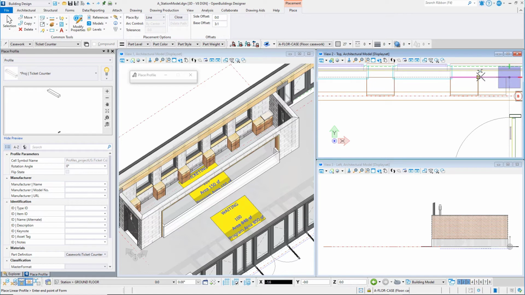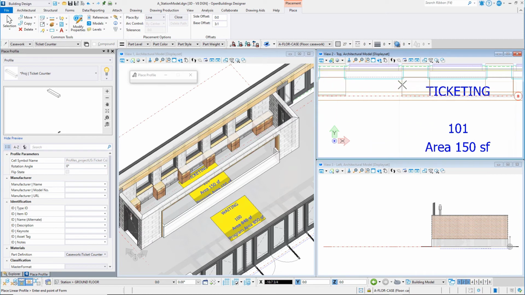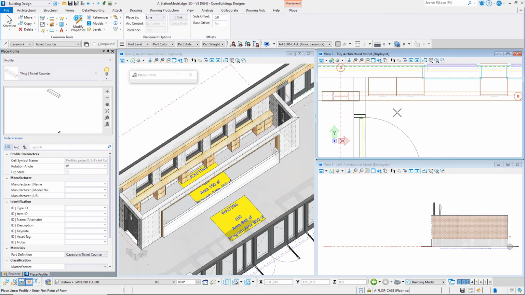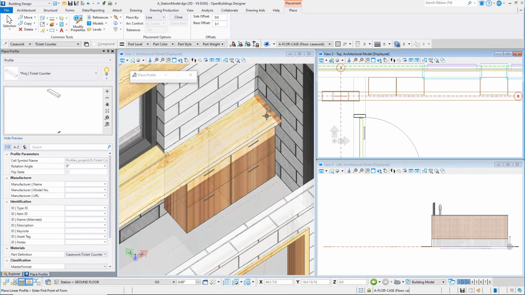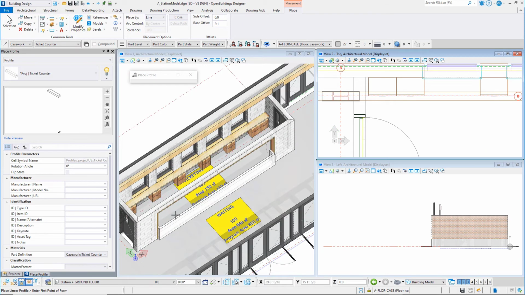The AccuDraw compass should be in a top orientation. The flip state in the Properties dialog can be toggled to change the direction of the profile. Draw the placement line along the back wall to place the counter. Draw a second counter along the knee wall.